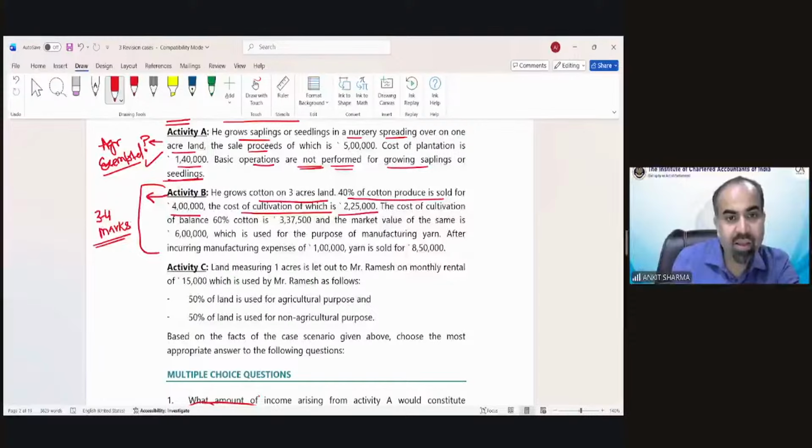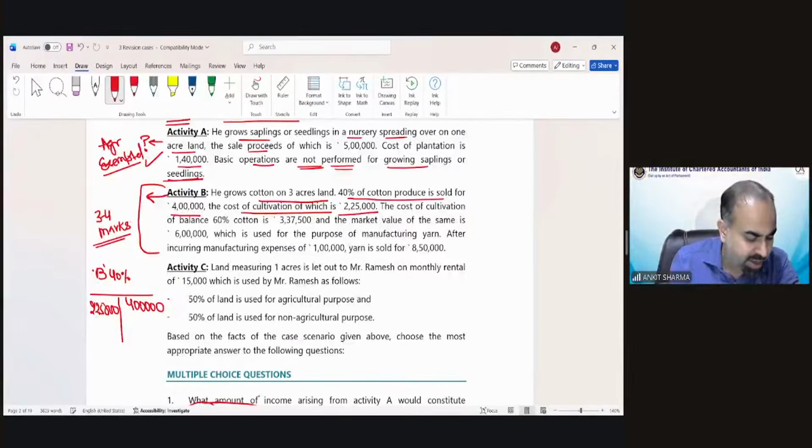So technically in activity B, the 40% part has no non-agricultural operations involved. So 40% of cotton produced has been sold for 4 lakh rupees, and the cultivation cost is 2,25,000. So the remaining 1,75,000 would be agricultural income in this case.